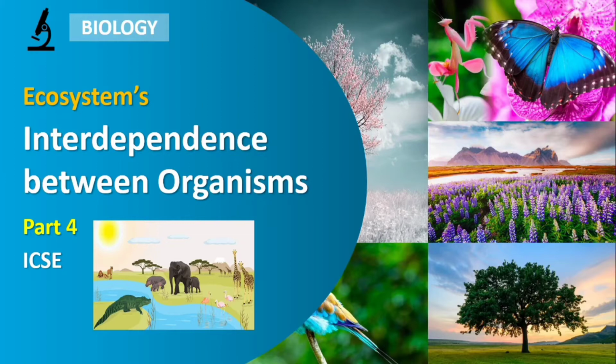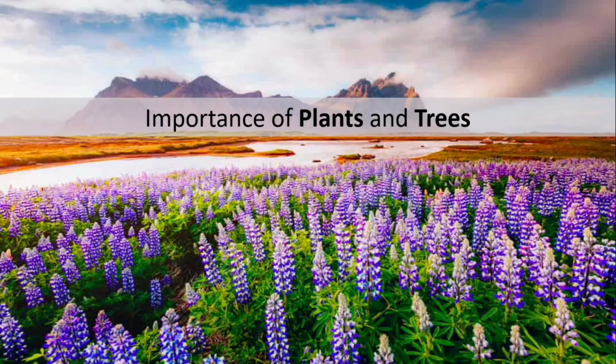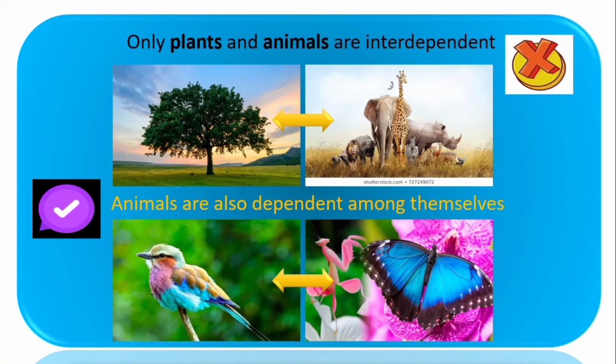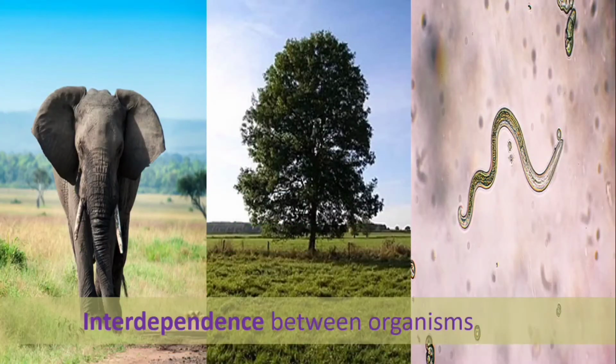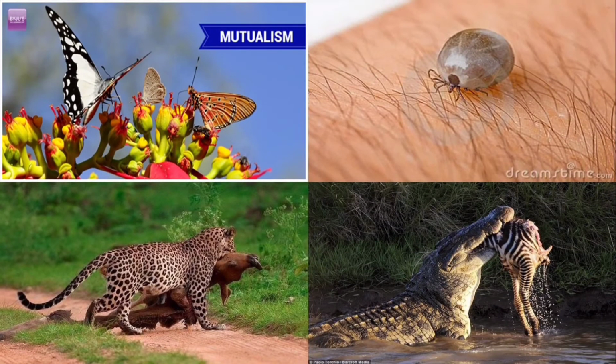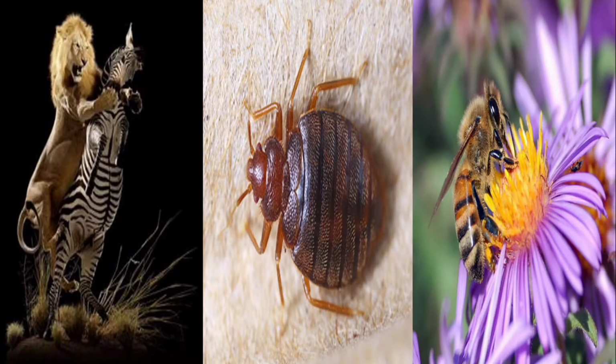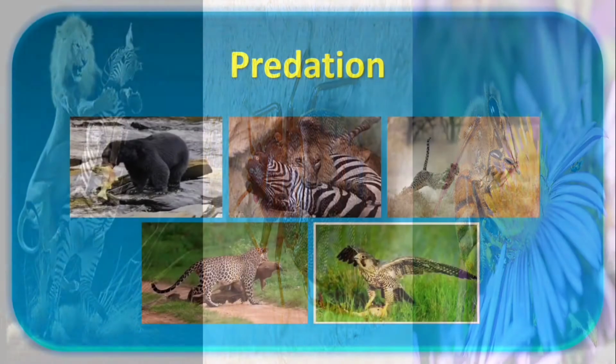Sorry for the inconvenience. We already know that plants are very important for animals, including we humans. But it's not true that only plants and animals are interdependent. Animals are also interdependent among themselves. And moreover, animals, plants, and parasites are all dependent on each other for different reasons. Some of the ways of interdependence between organisms are predation, parasitism and symbiosis. Let's now learn them one by one.